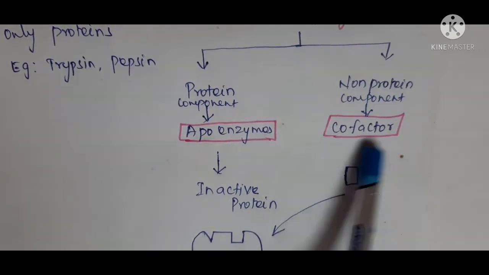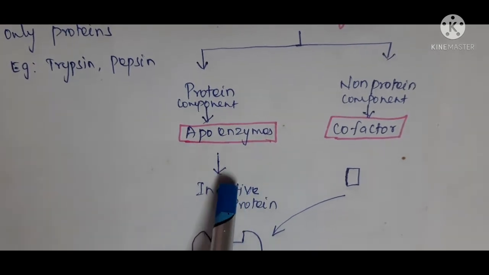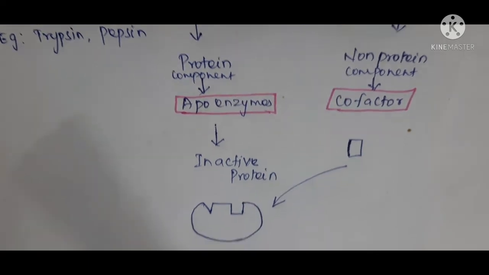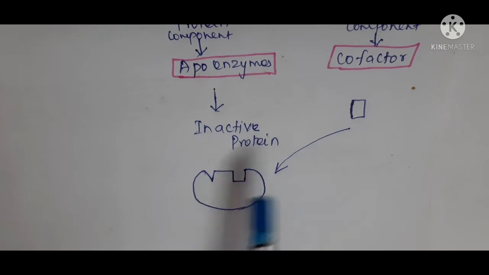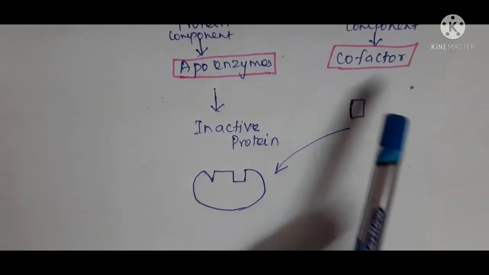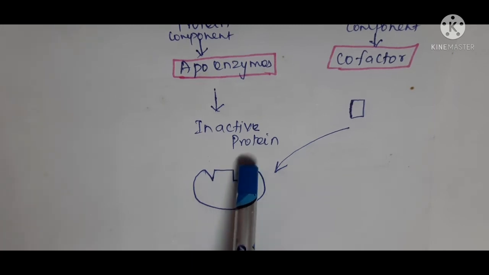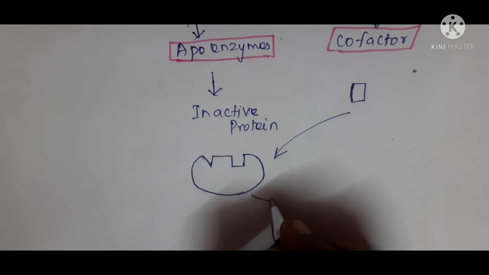Without this cofactor, the apoenzyme is an inactive protein. That is, it can't catalyze any chemical reaction. See, this is your apoenzyme, the protein component, and this is your cofactor. If this cofactor comes and binds with the cofactor binding site, then it becomes active.